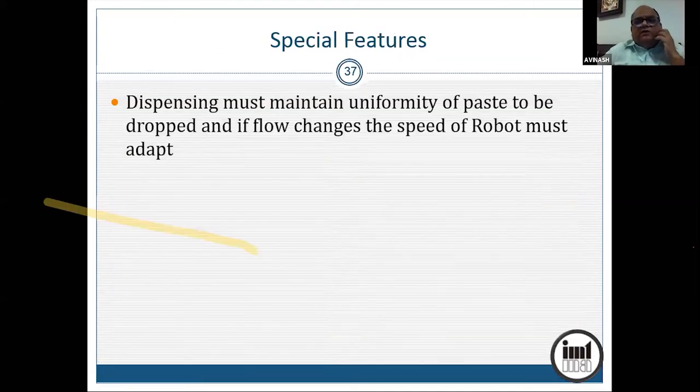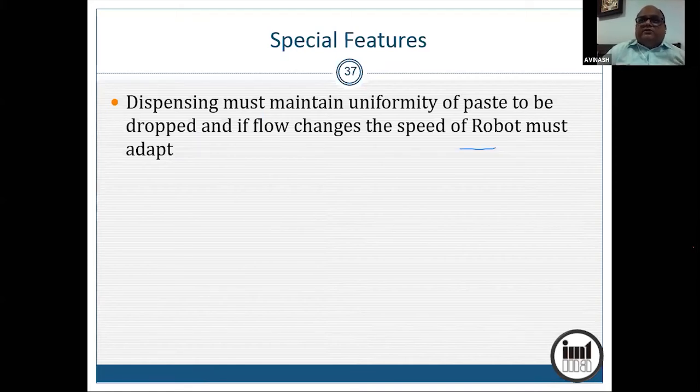So when you are dispensing, it must maintain a uniformity of paste to be dropped, and if the flow of paste changes, then the robot must slow down. Because it is important that you drop the right amount of paste. So if there is a problem in the flow of the paste, because it is coming through some convoluted tubes, probably the flow may be uneven, but the robot has to adapt.